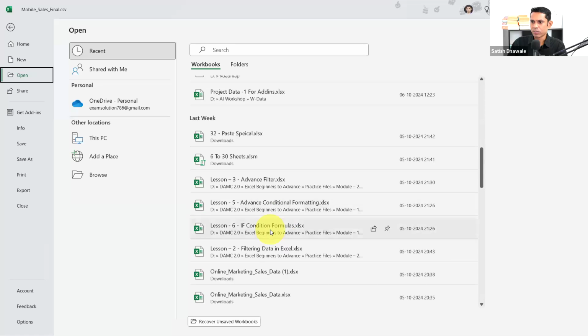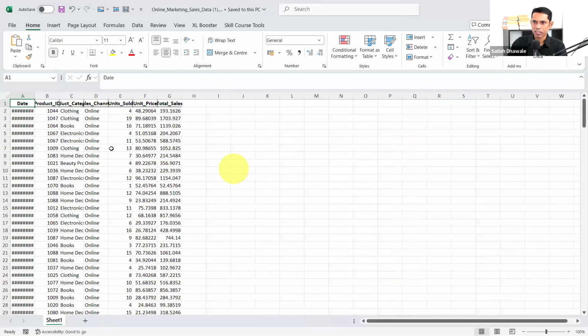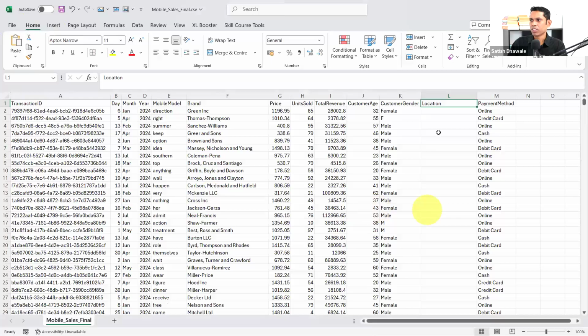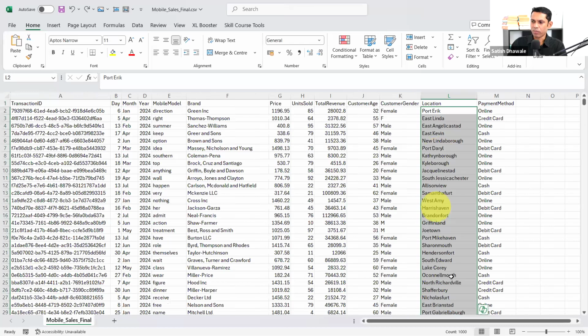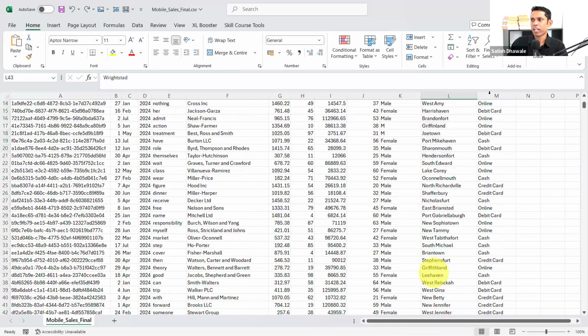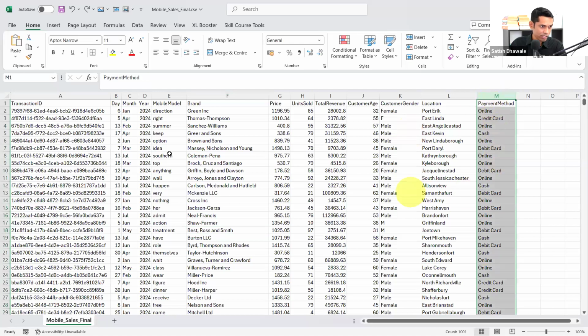I'll just change the data to get the map chart. If I want a map chart, then I'll go and do that. So I think I have it here. No, here there are no states. Anyway, let it be. We'll just keep it as it is. Later on, if I want, I can go and type the Indian states also, and it will fill randomly. So this is the data we have: payment method, online, credit card, and these are the things that we have right now.